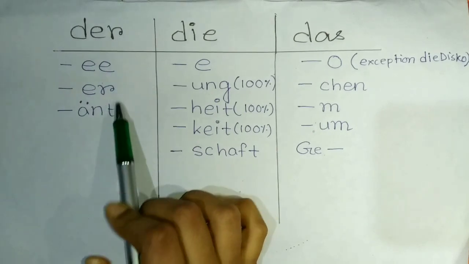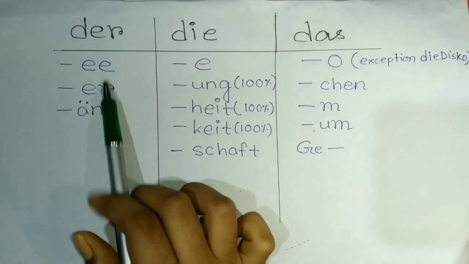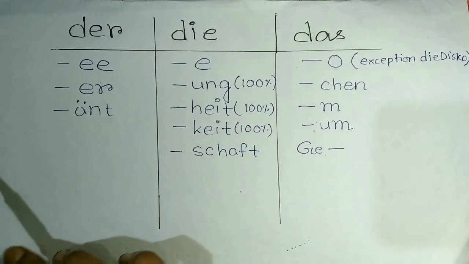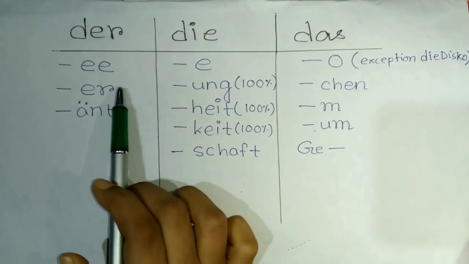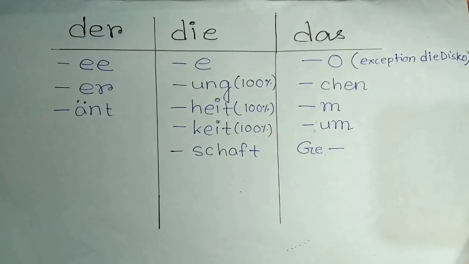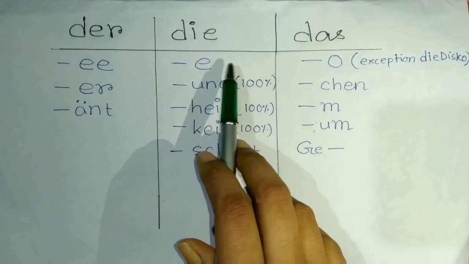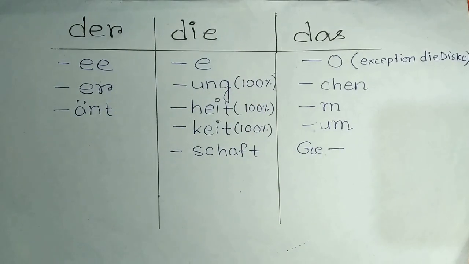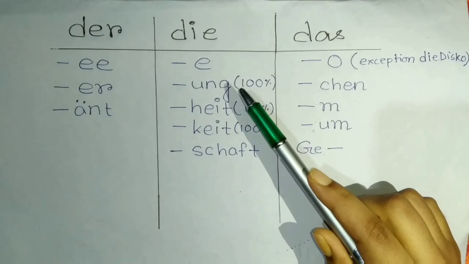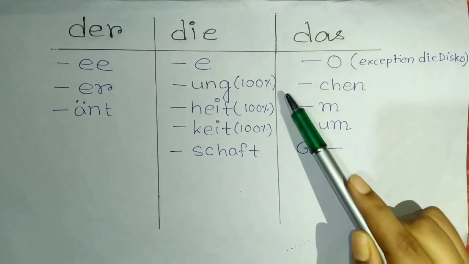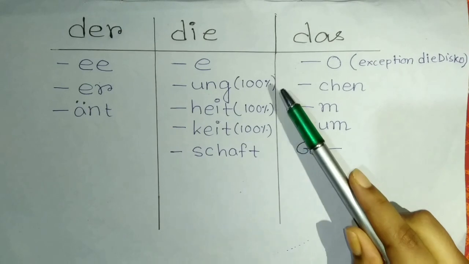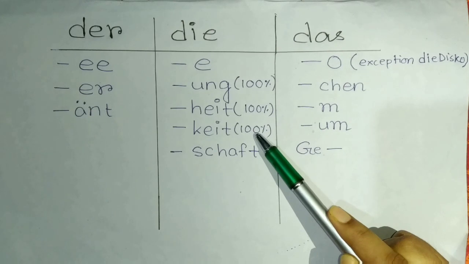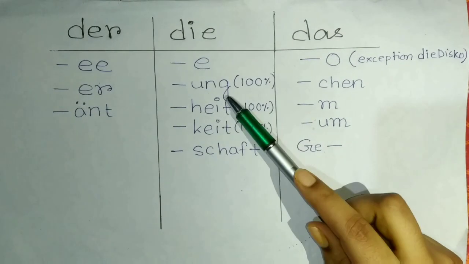Whenever you find words ending with these letters, but you don't know the actual article of that word, you may use der. It might come true. And when you see a word ending with single E, it most probably can come under die. Also, when you see a word ending with UNG or HEIT, KEIT, SCHAFT, in these cases it's 100% female. In 100% of cases, these are female.